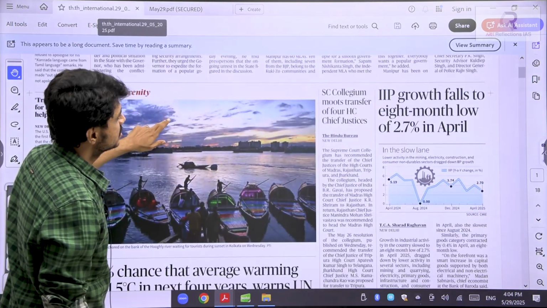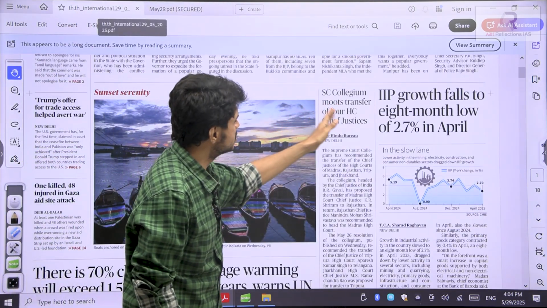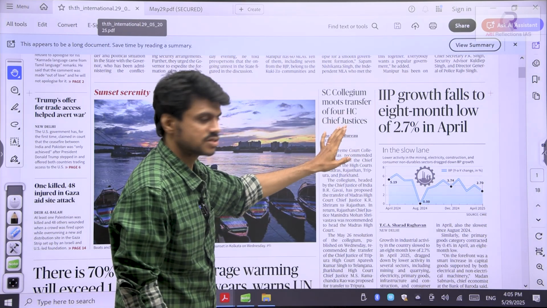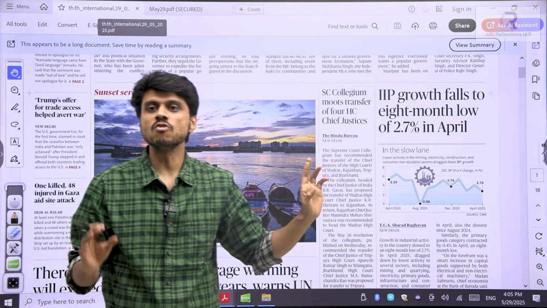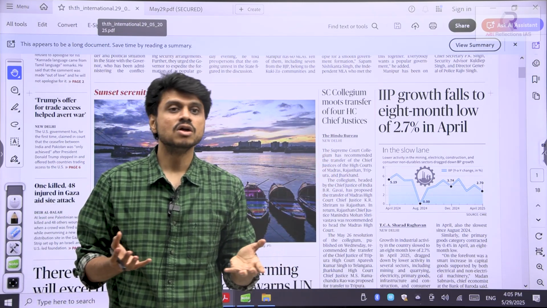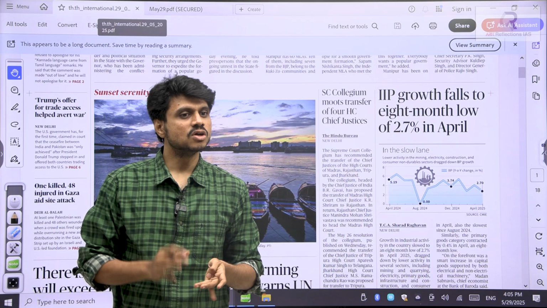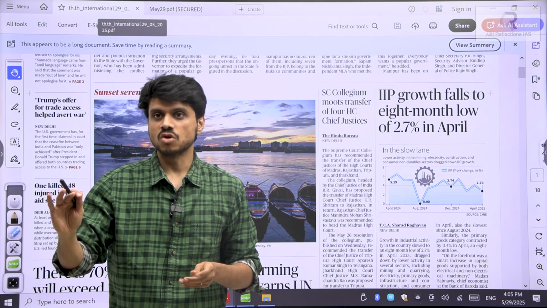Now if you can see here, the Supreme Court Collegium moves transfer of 4 High Court Chief Justices. We know the collegium system. What is the collegium system? A body of judges. Is this mentioned in the Constitution? No, it is not mentioned in the Constitution.